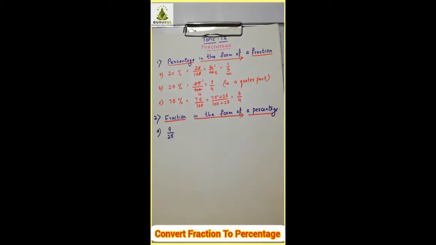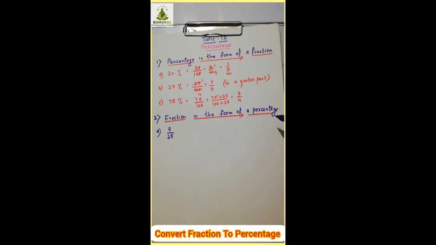Is this clear? Now, fractions in the form of percentage. For that you can use equivalent fractions. You know how to make equivalent fractions. Is that clear? They can be used to make the denominator 100. Now you want to convert it into a percentage, means what? In the denominator you should get 100.